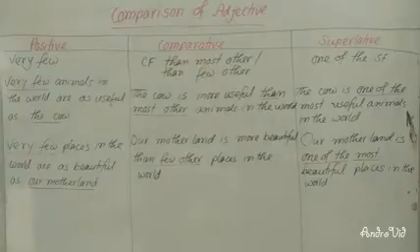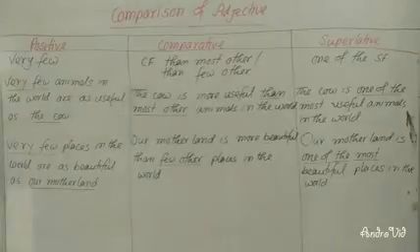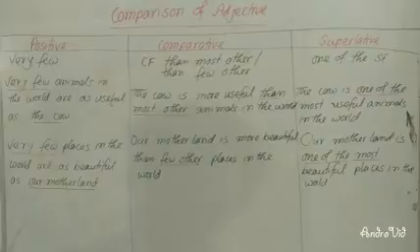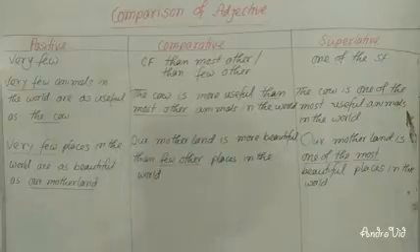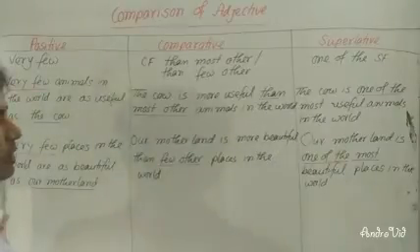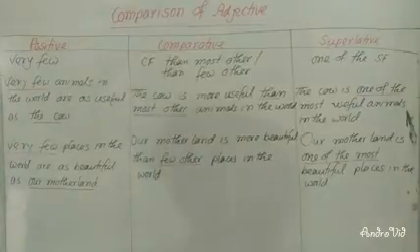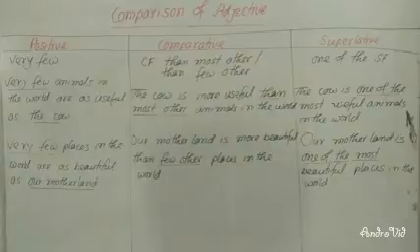I'm going to make you understand it again. If you have very few, then you will have to use here then few other or then most other. And in superlative forms, you will have to use here the one of the. So the sentence is very few places in the world are as beautiful as our motherland.